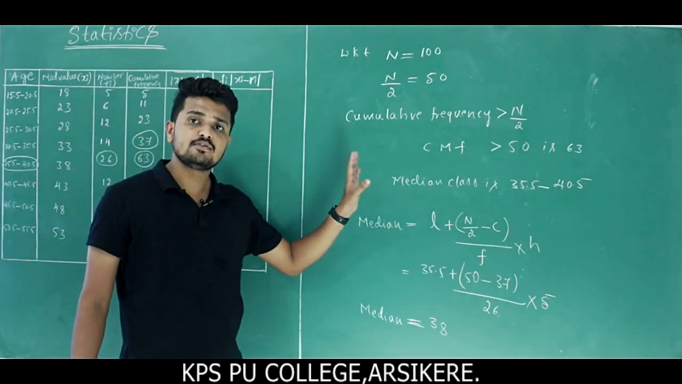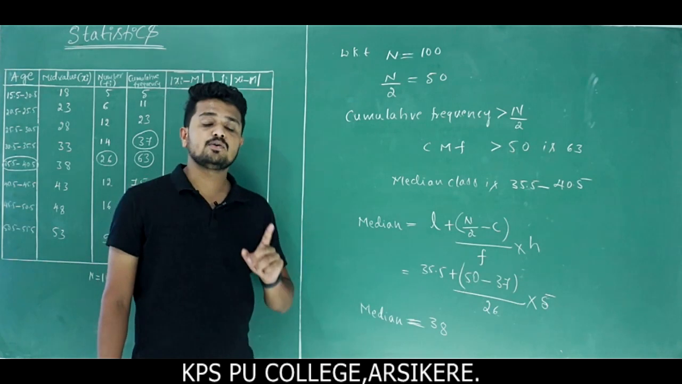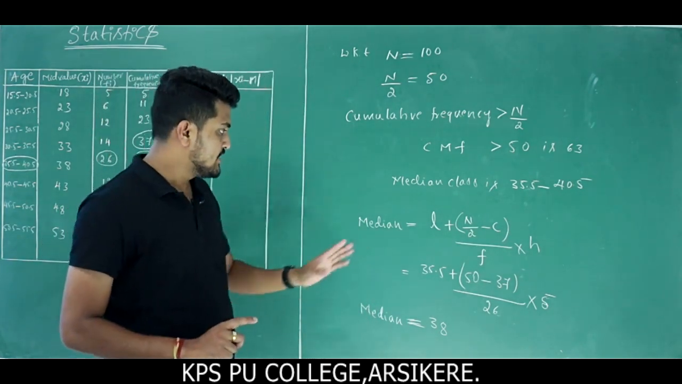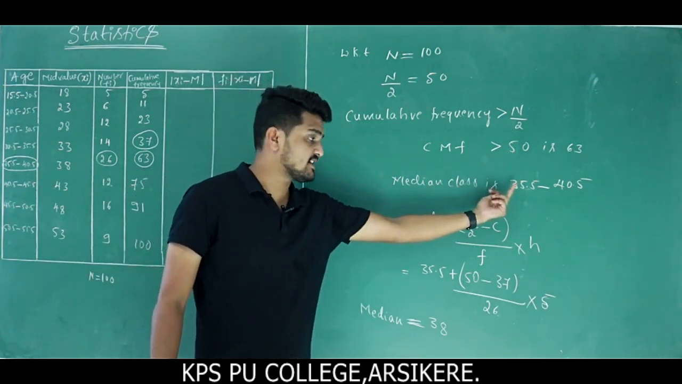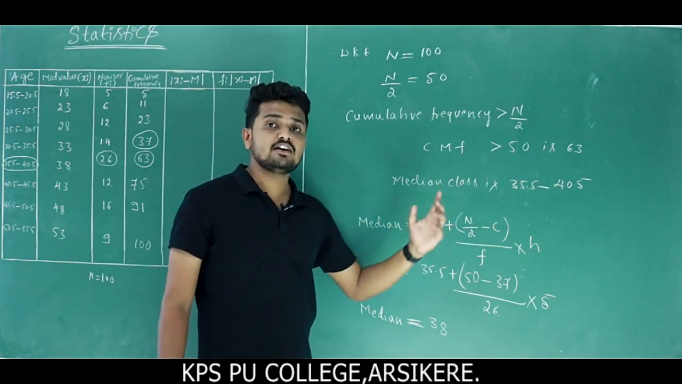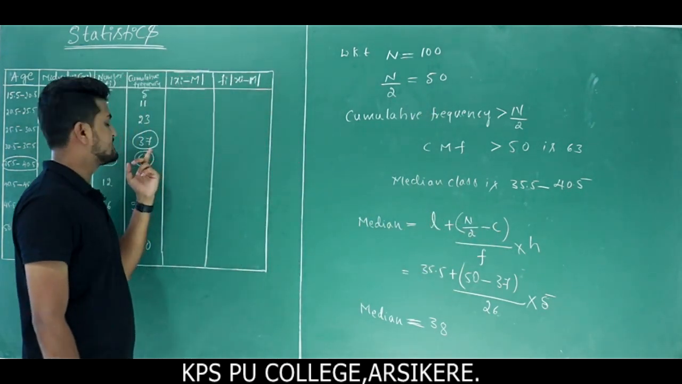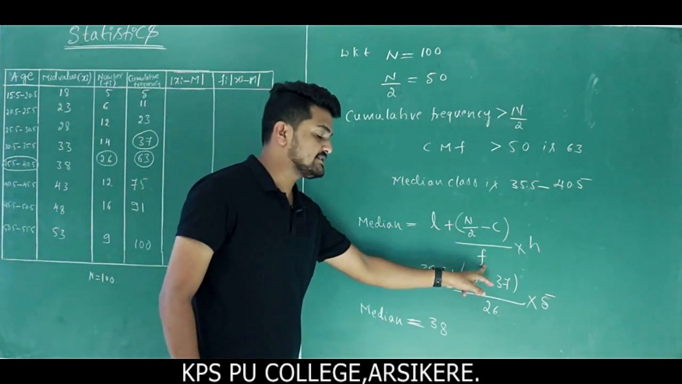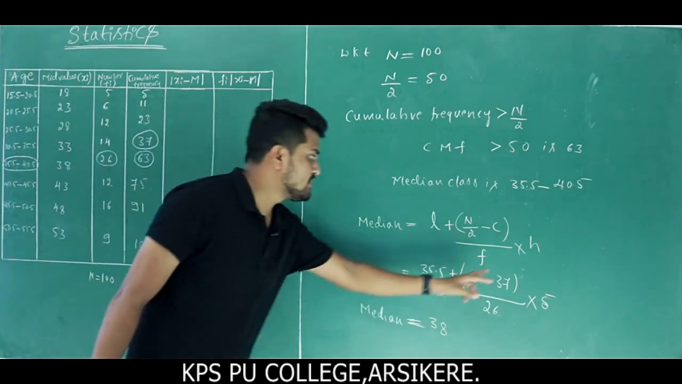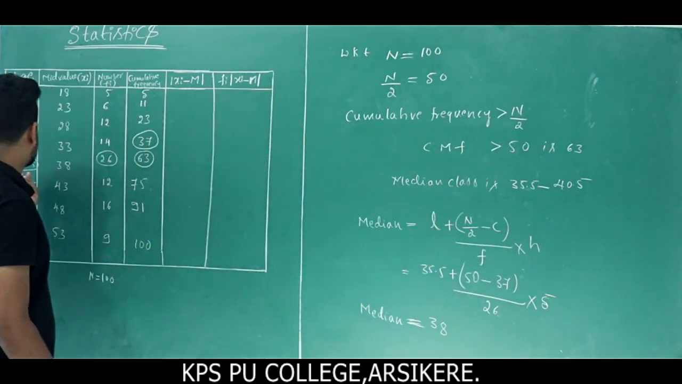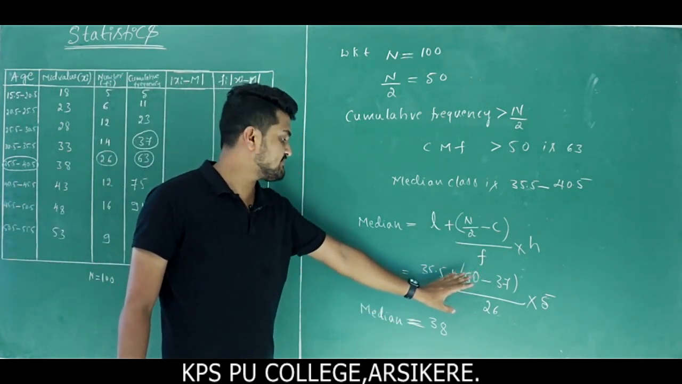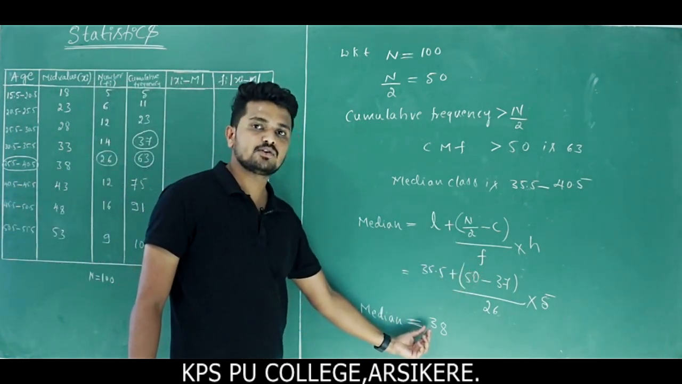So this formula is very important. Median is equal to L plus (n by 2 minus C) divided by F into H. L is nothing but the first value in the median class, n by 2 you already know how to find. Then what's the value of C? C we get 37, the preceding cumulative frequency. Then F, the frequency corresponding to the median class, is 26. Then what's the value of H? The median class width is 5. So finally, if I calculate these values, the median is equal to 38.